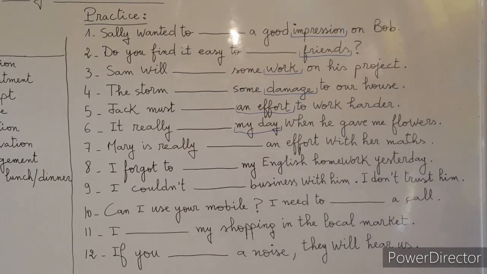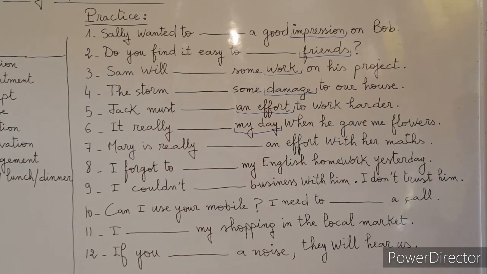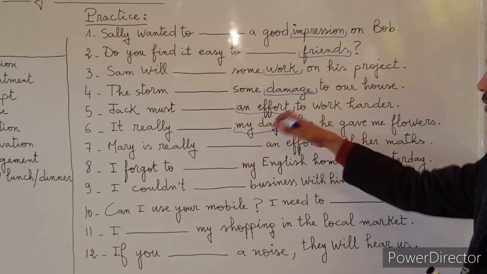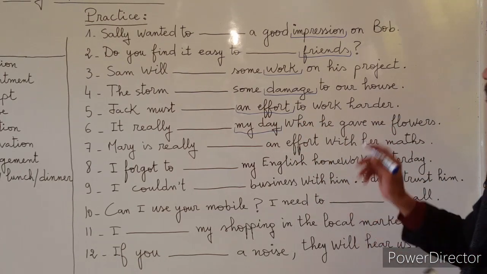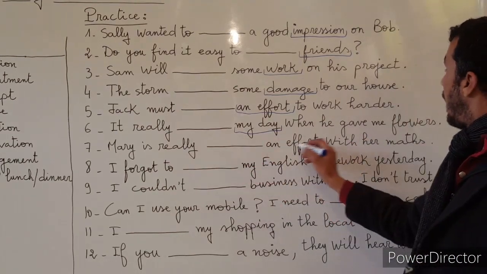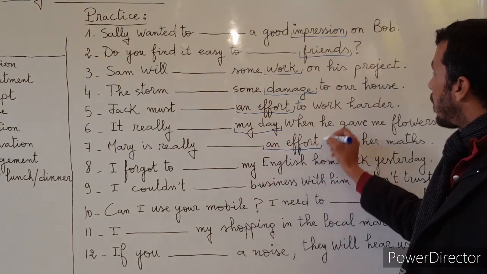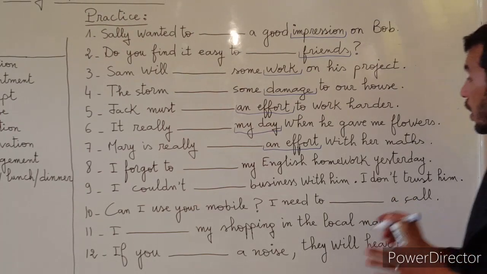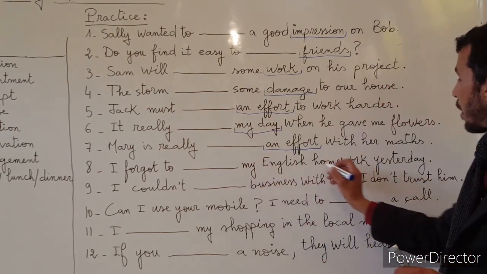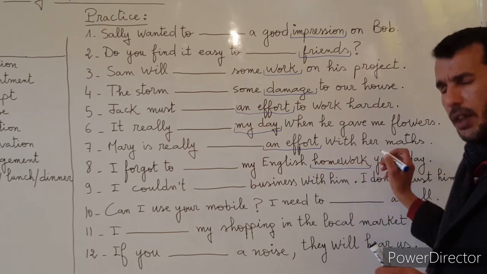And we hear that a lot, many times, in American movies. We are going to do the example and see how we find it in movies. Mary is really an effort. We've already mentioned that before, here in number 5. Number 8, I forgot to my English homework. I think this one is very easy now.